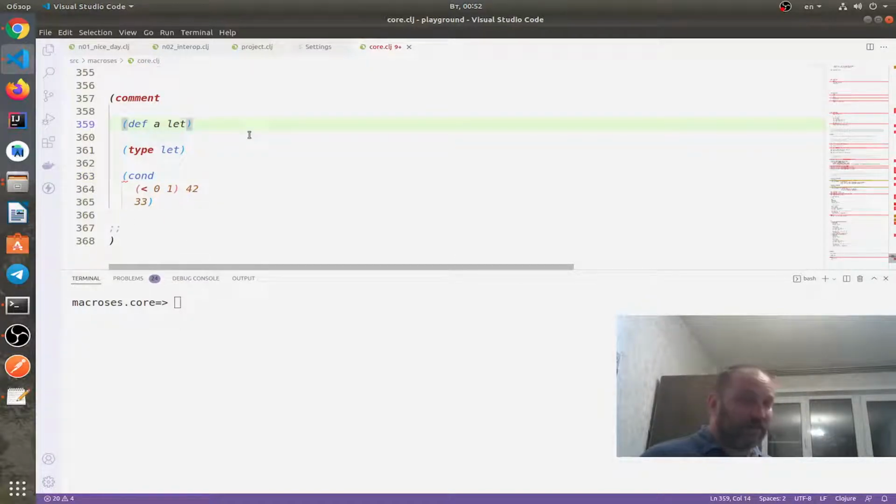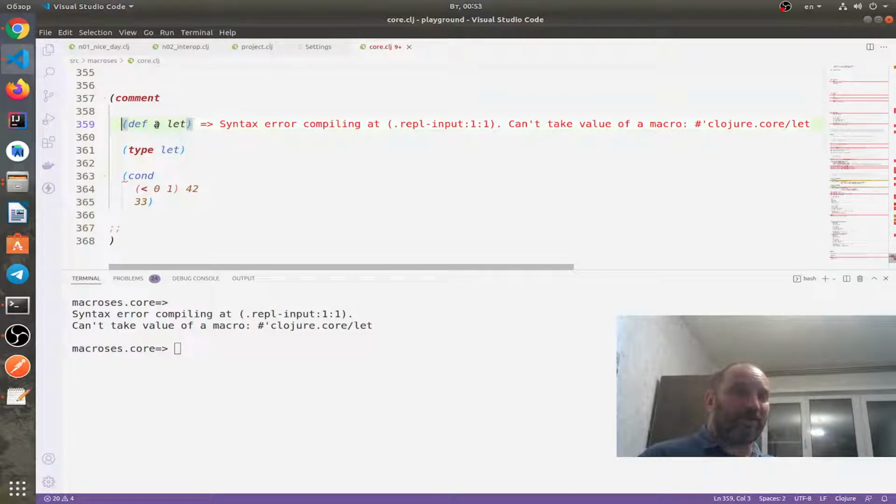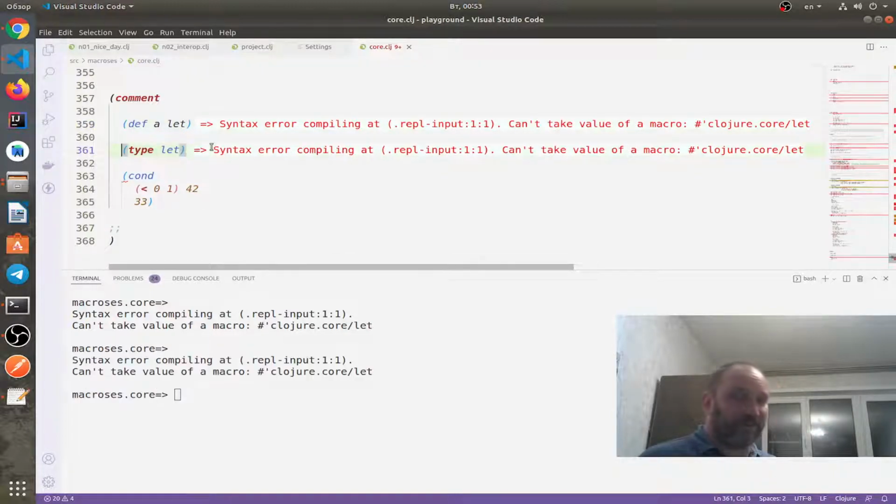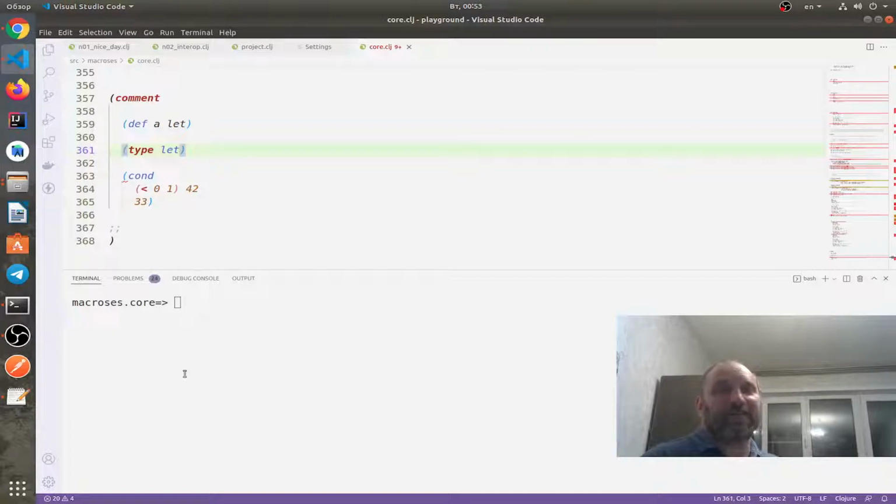We can evaluate this form, define a variable e with the value of the let macro, with a mistake: we cannot take the value of a macro. So in runtime we cannot take the value of a macro. We cannot ask the type of let, because we also cannot get its value at runtime. That's because of the total separation of the macro expansion stage and the runtime stage.